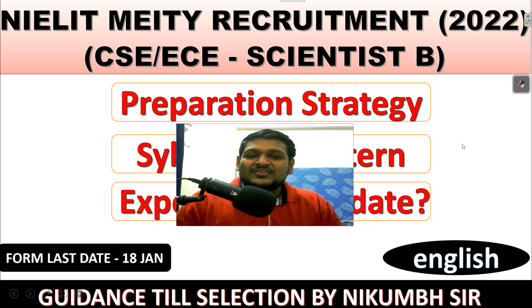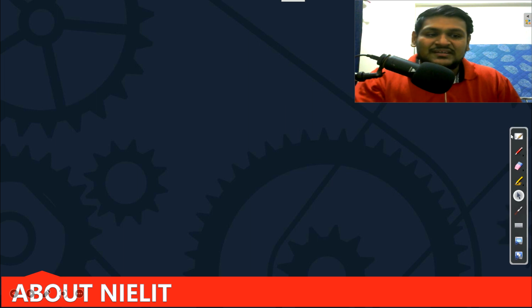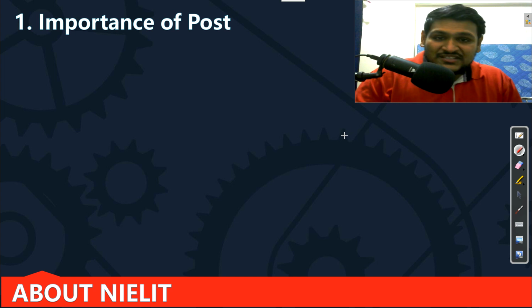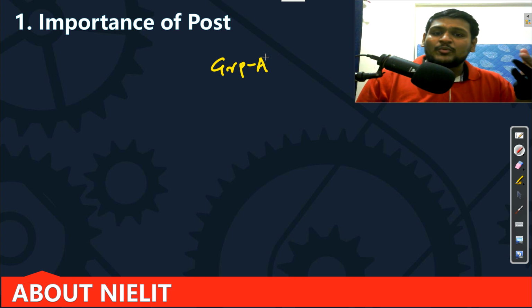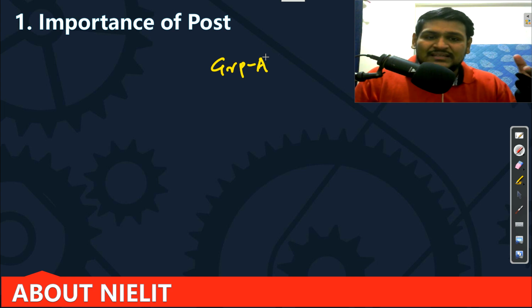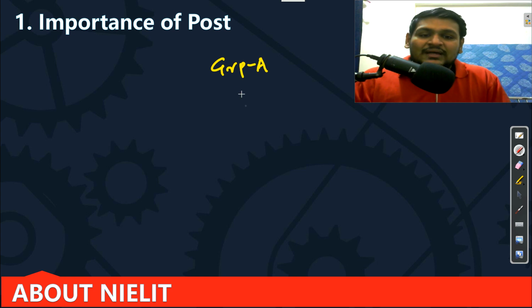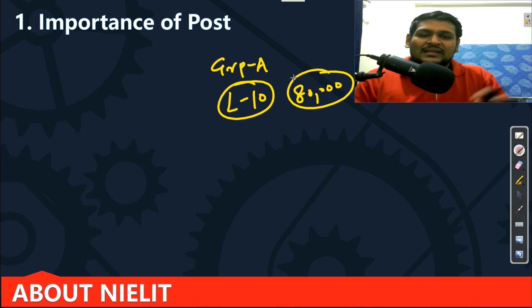Before starting our main strategy video, we will discuss a few things about NIELIT, and let me give you some motivation before starting this preparation journey. As you already know, this Scientist B post is a very special post of NIELIT, which is a Group A post. It is a very rare opportunity in competitive exams to fight for a Group A post. After IAS, NIELIT provides that opportunity, and the salary will be as per Level 10, approximately 80,000 to 90,000.